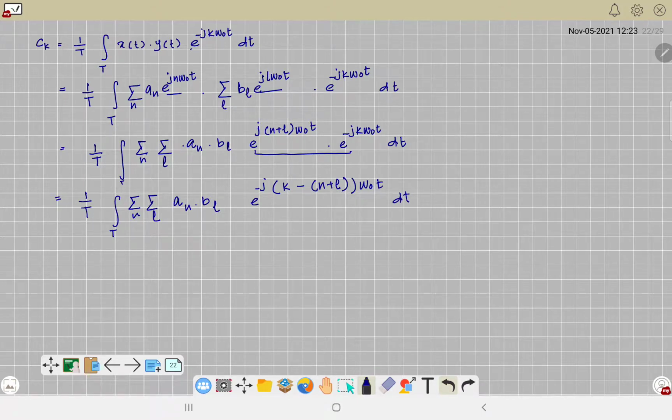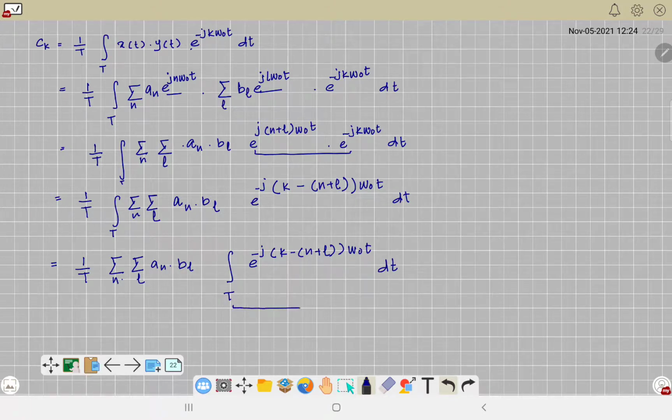Let me just check, e raised to the power minus j. Okay, this is fine. Then 1 upon T, the summation we will take outside, summation n, summation l, and the associated coefficients, and the integral over the time period T of this, k minus n plus l omega naught t dt.